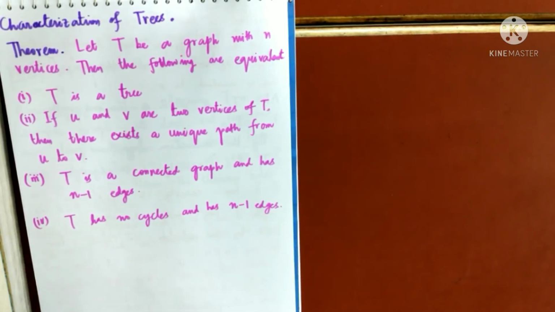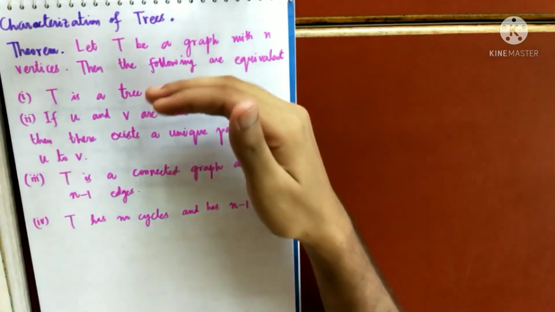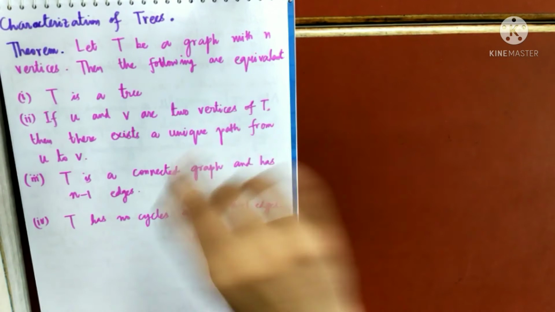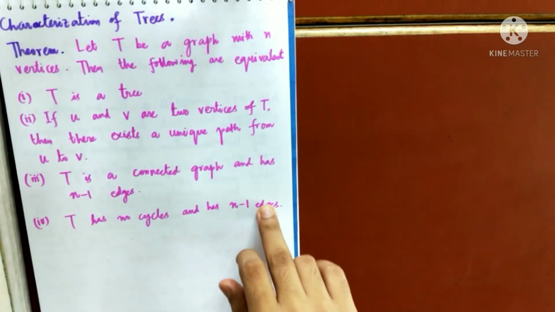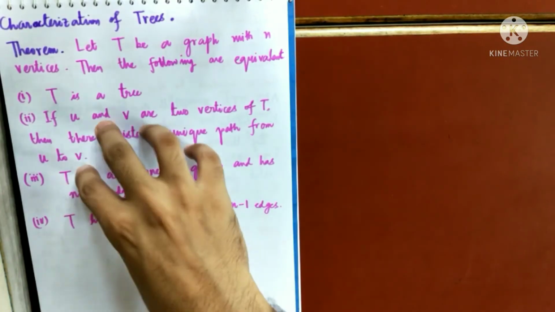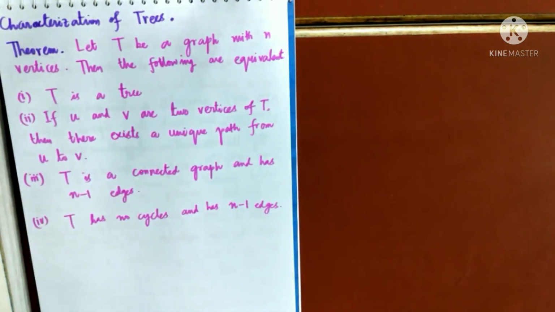So now this theorem gives you a sufficient condition to be a tree. Suppose you want to know that it is a tree. If this condition is satisfied, or this condition, or this condition, you can simply say that this is a tree. See the last 3 theorems that I had done, theorem 1, theorem 2, theorem 3, the converse of theorem 2 and converse of theorem 3 may not be true.